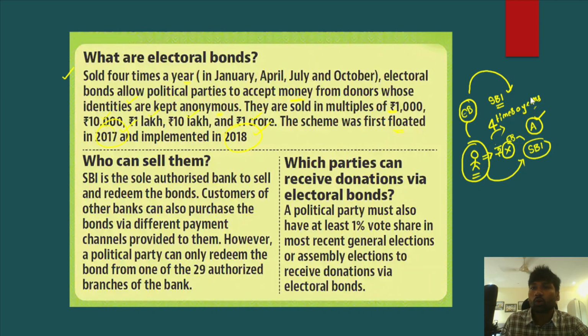This electoral bond is received by political party A, and the party will deposit the electoral bond with the State Bank of India and redeem the cash into its account. So this is how the electoral bond scheme actually works. The other thing you need to understand here is that this individual cannot purchase an electoral bond through cash, only through digital payment or cheque. Thereby there will be no chance or possibility of black money.